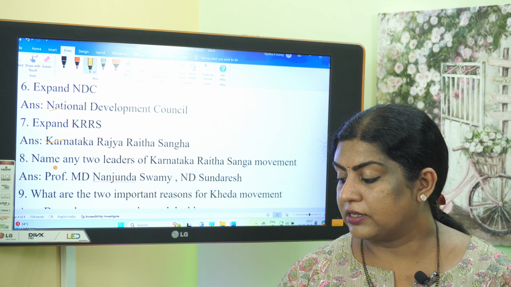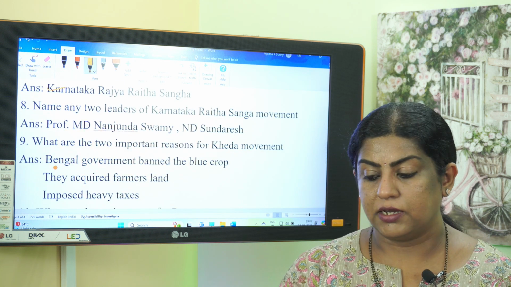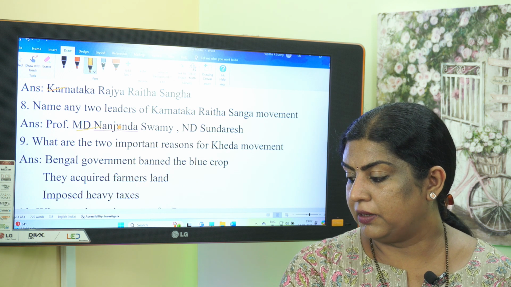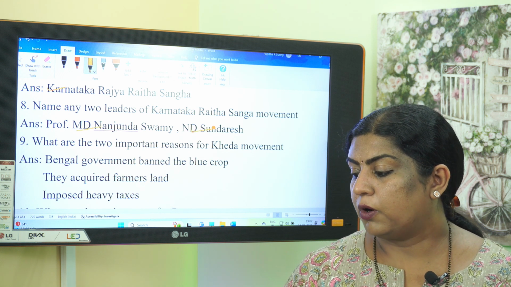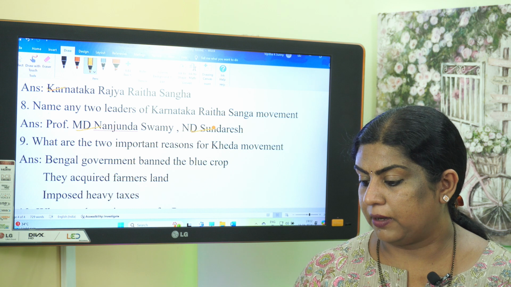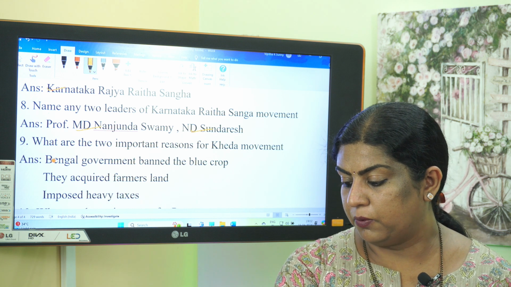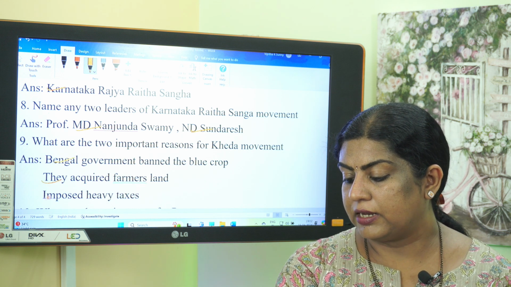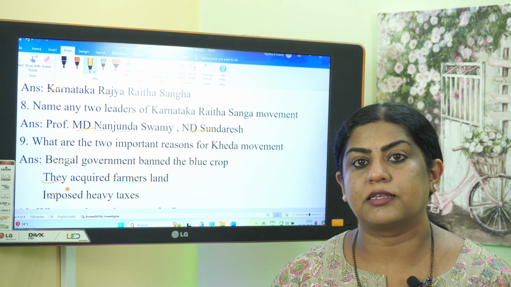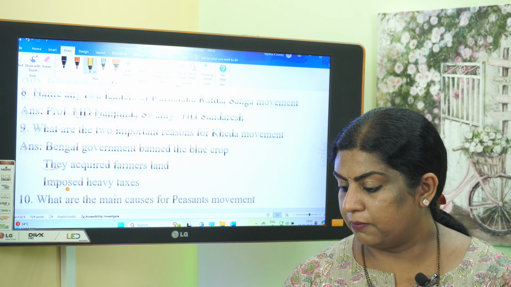Now name two leaders of the Karnataka Raita Sangha movement: Professor M.D. Nanjundaswamy and N.D. Sundaresh. What are the two important reasons for the Kheda movement? That is, the Bengal government banned blue crop, they acquired farmers' land and imposed heavy taxes. These were the reasons for the Kheda movement.